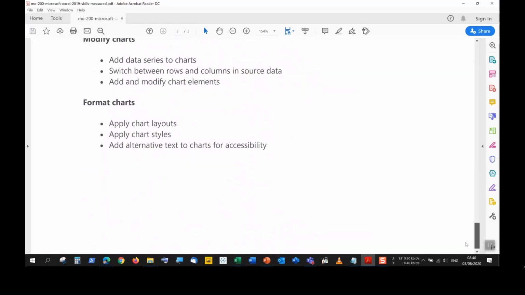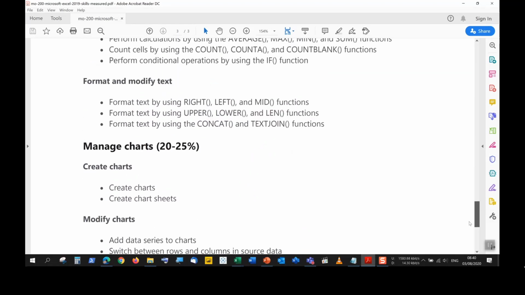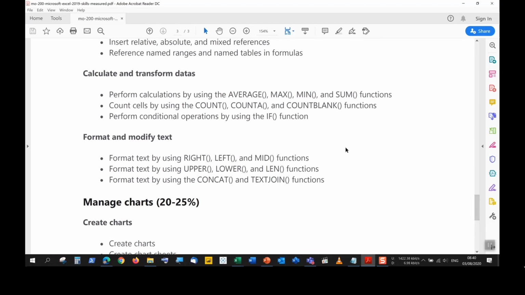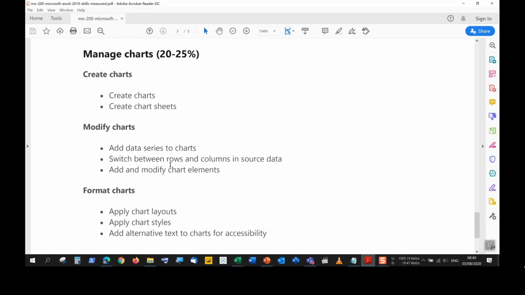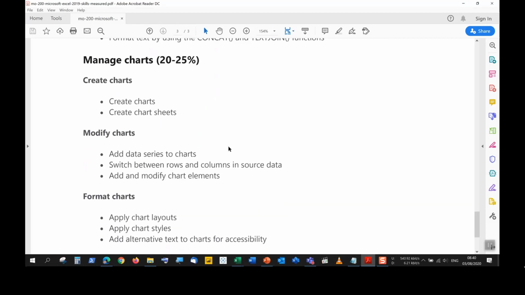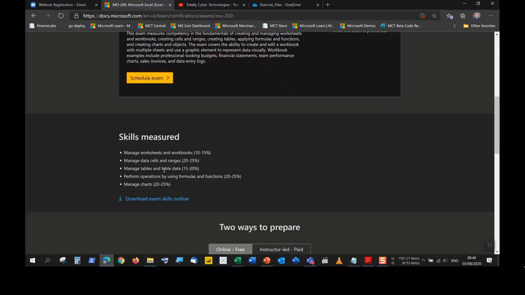We have covered all of these topics in the last few weeks, in the last month or so, with all the videos. And what we are going to be doing today, we are going to be looking at the calculate and transform data section, your format and modify text, and we're going to look at everything to do with static charts. So this is not pivot tables or pivot charts. These are still standard charts we are looking at when trying to get more insights through some sort of graphic in the form of a chart. Okay, so that's what the skills outline looks like.